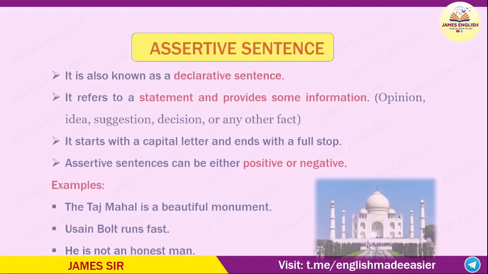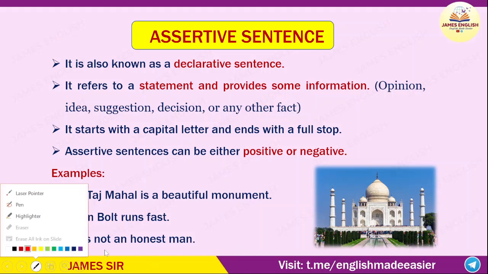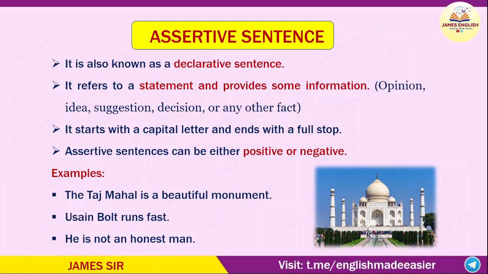Let us continue with the first one, that is assertive sentence. It is also known as a declarative sentence. It refers to a statement and provides some information. That information can be either opinion, idea, suggestion, decision or any other fact. Such kind of sentences are known as assertive or declarative sentence.